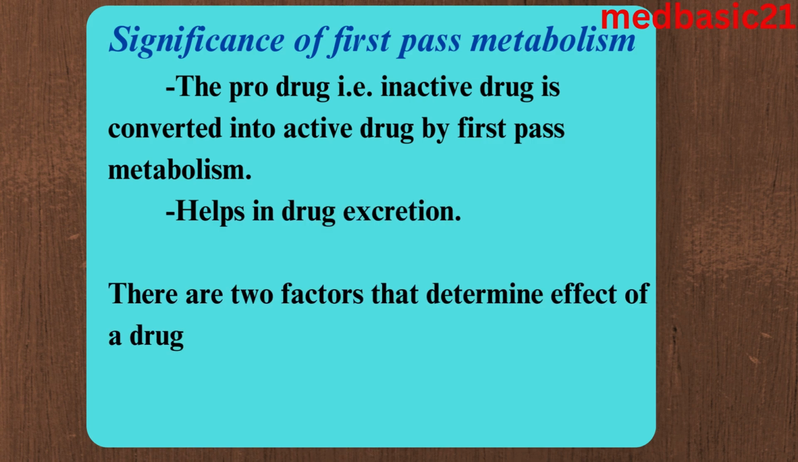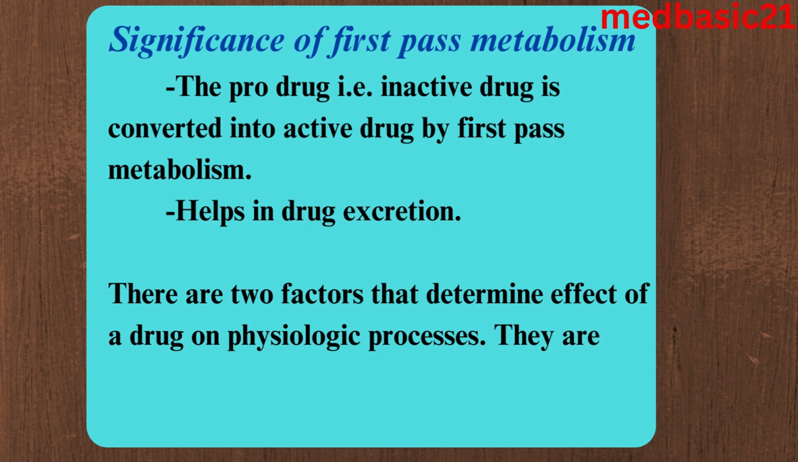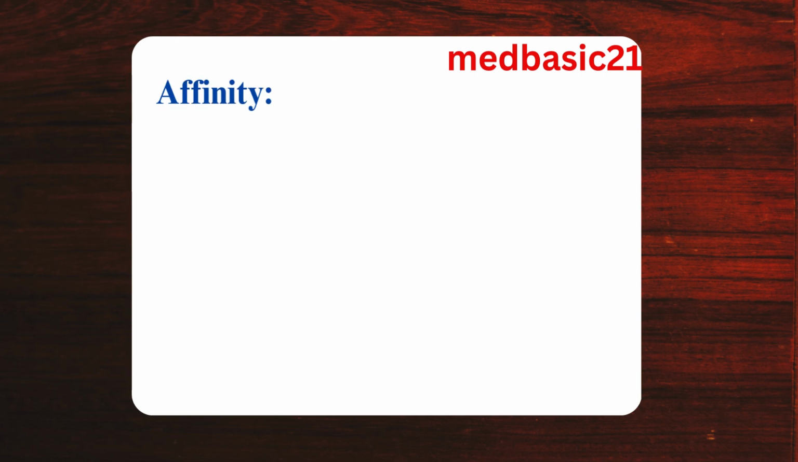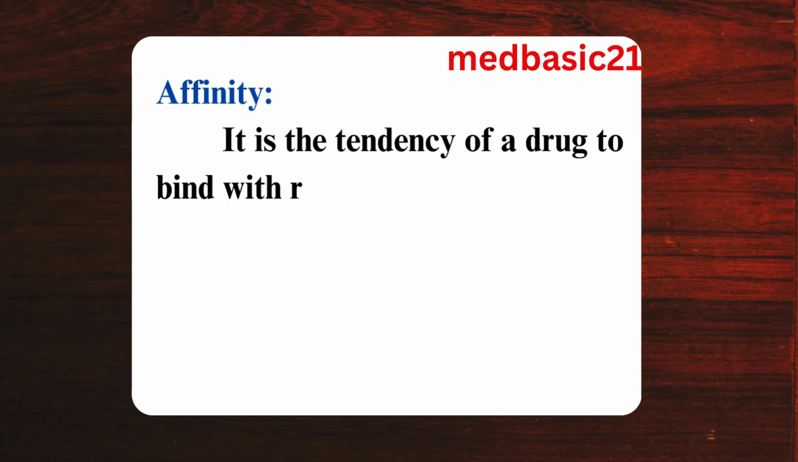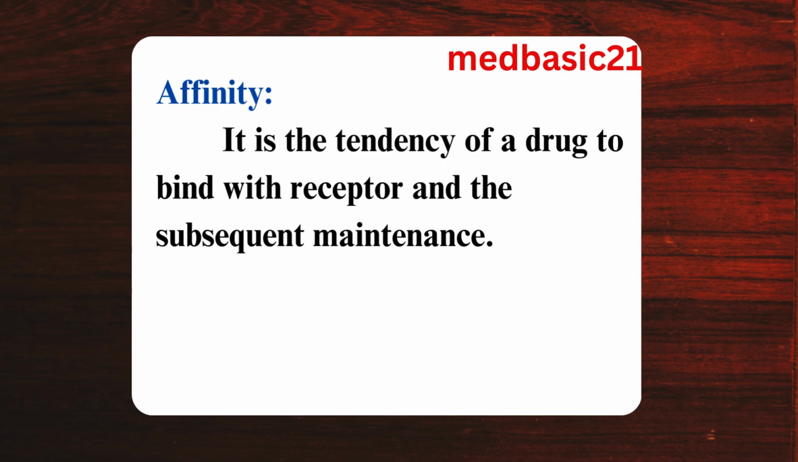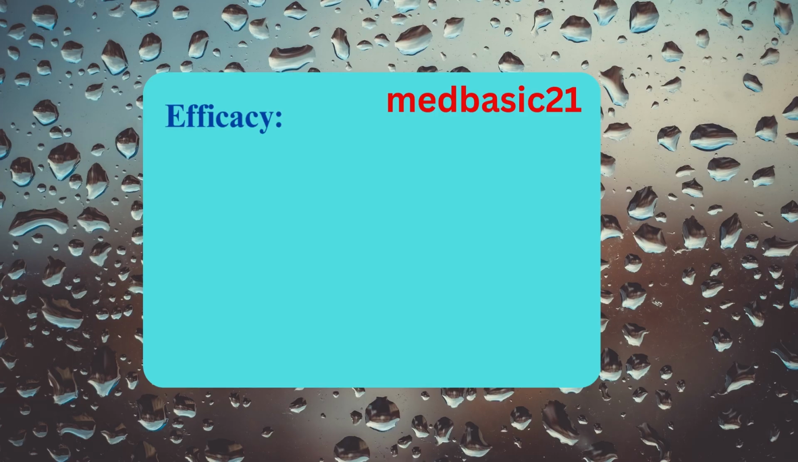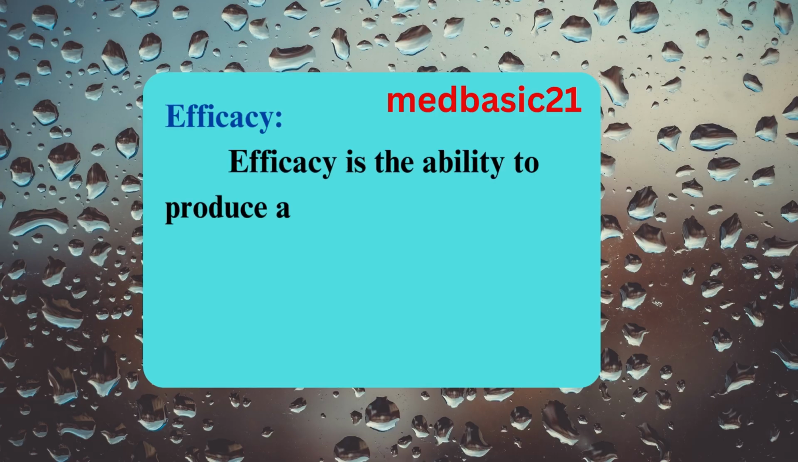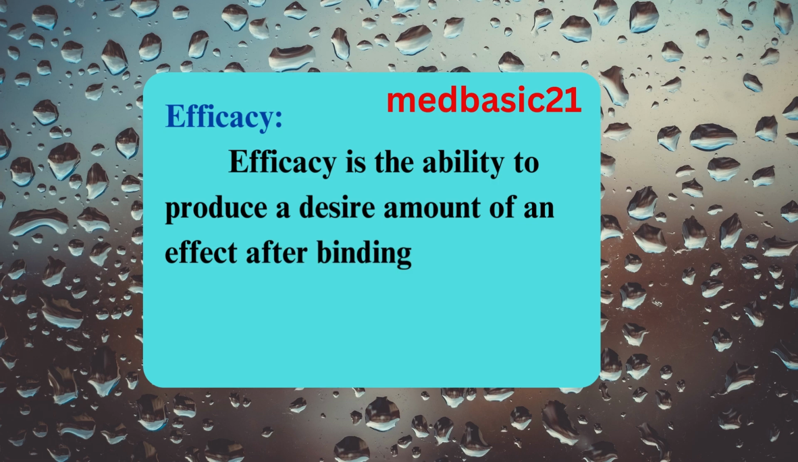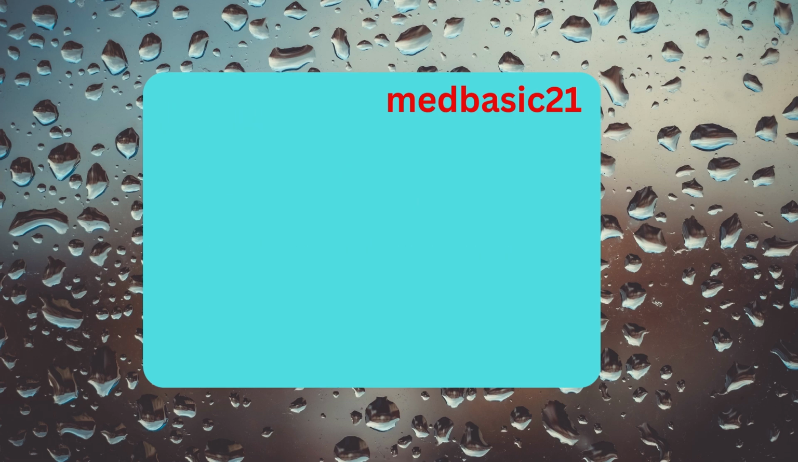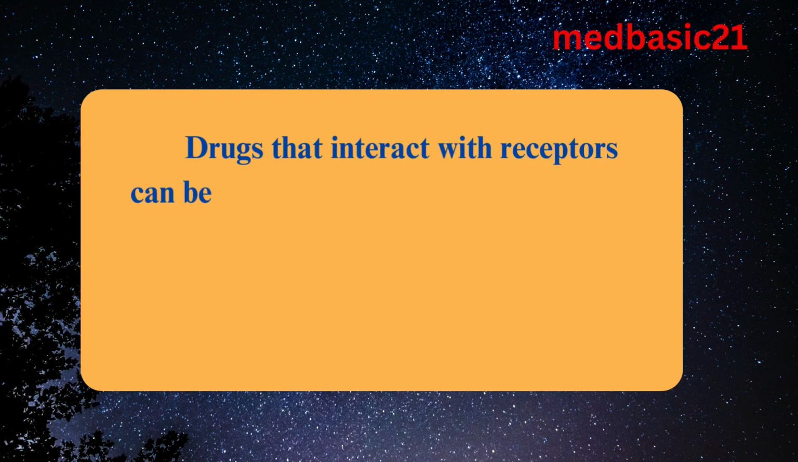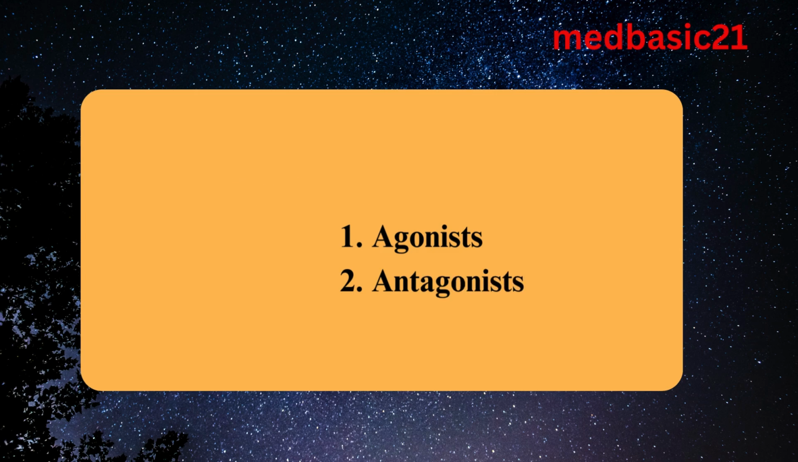excretion. There are 2 factors that determine the effect of a drug on physiologic processes. They are affinity and efficacy. Affinity. It is the tendency of a drug to bind with a receptor and the subsequent maintenance. Efficacy. Efficacy is the ability to produce a desired amount of an effect after binding a receptor. Drugs that interact with receptors can be classified as agonists and antagonists.